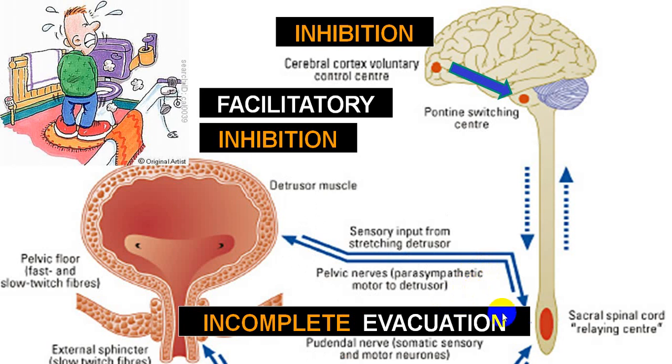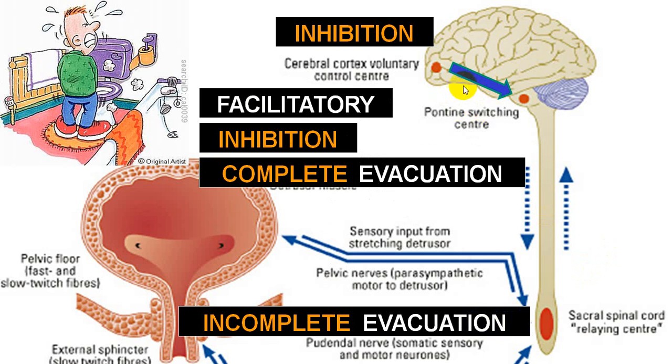Now if the spinal cord center has no control from above, either from the pontine center or the cortical center, there will be incomplete evacuation. While if there is stimulation by the pontine center, there is complete evacuation, with no residual urine.